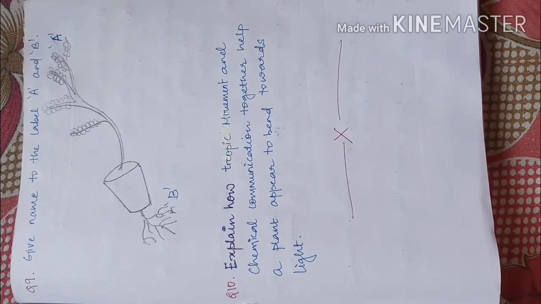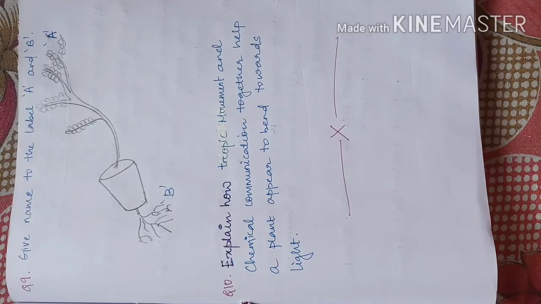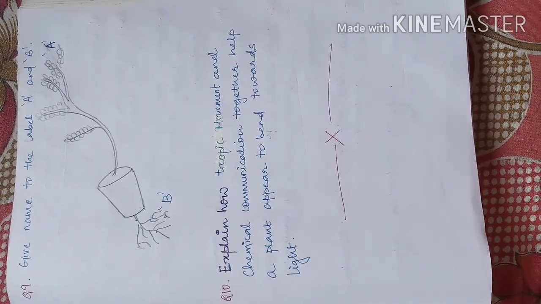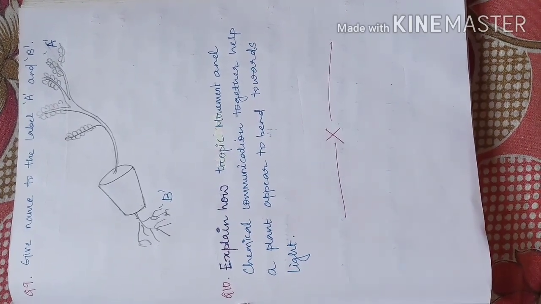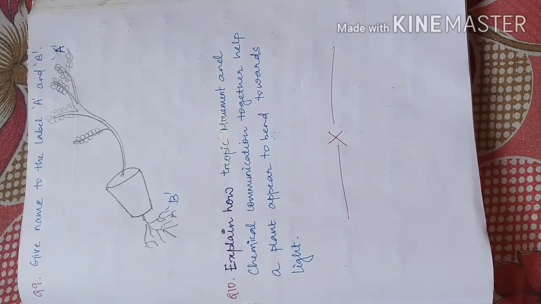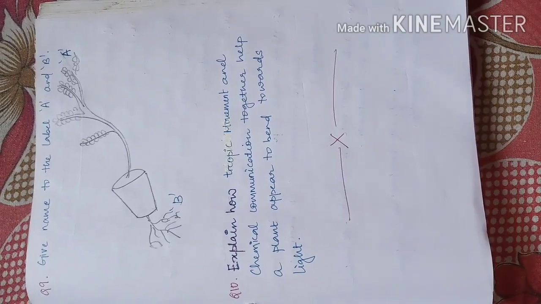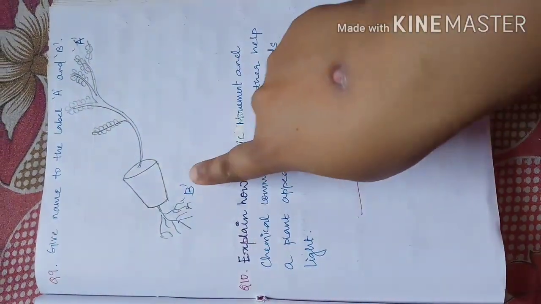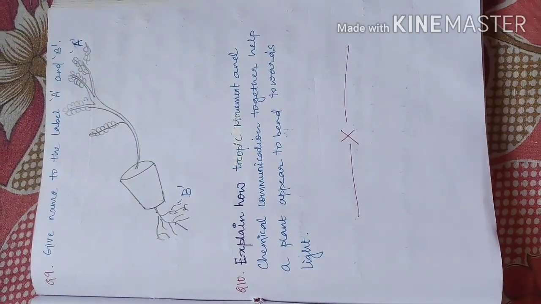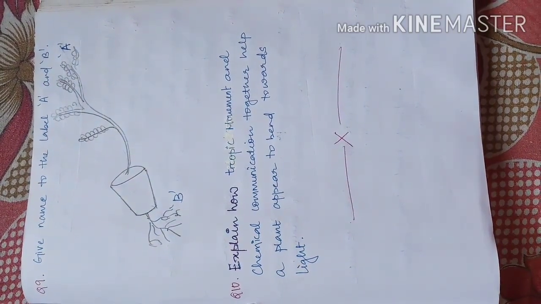Okay guys, this is the last page of control and coordination sample set 2 on the topic coordination in plants. Here, in this third page, you have 2 questions. So in total in this topic you have 10 questions. Out of these 2 questions, question number 9 is a very interesting type. Here again I have given labeling, to label A and B. You can see A and B. You have to label them, and write what type of tropic movements they are showing.